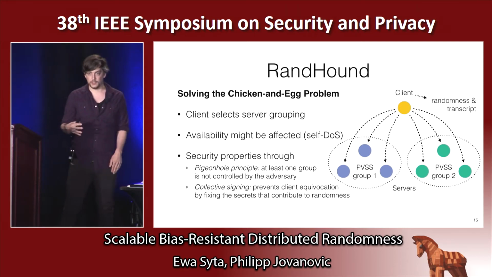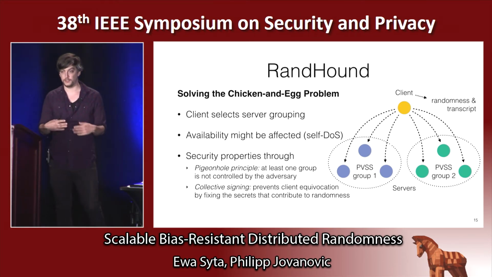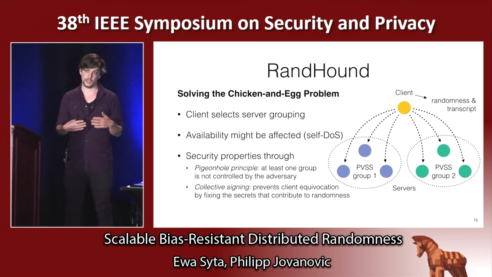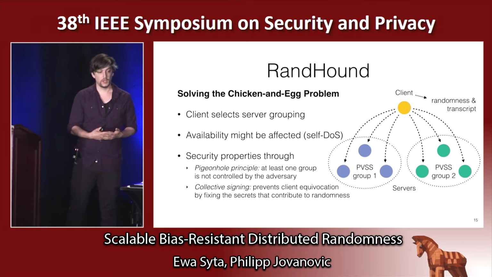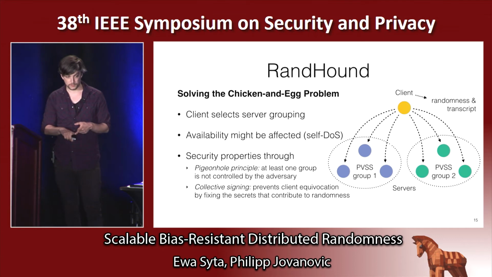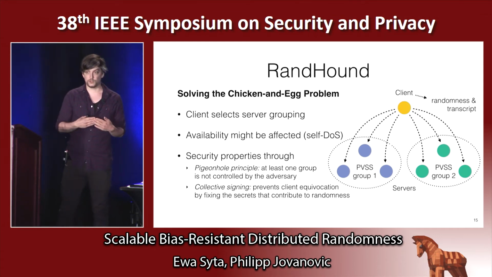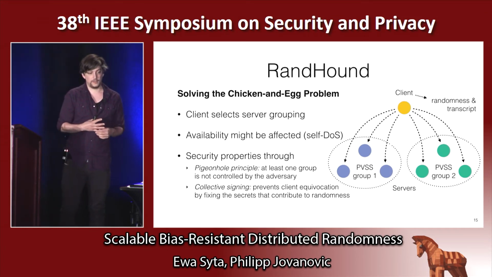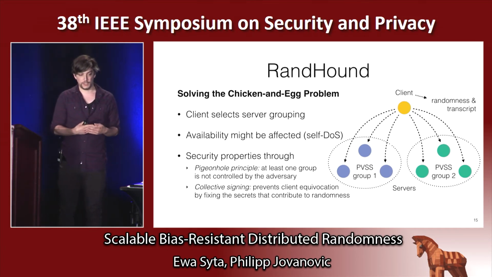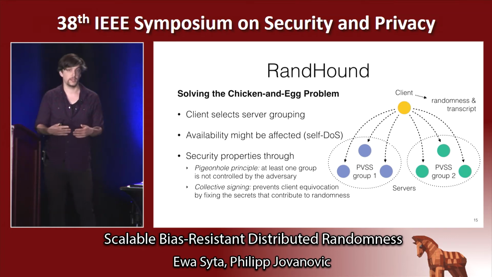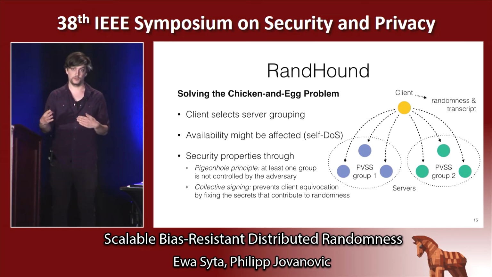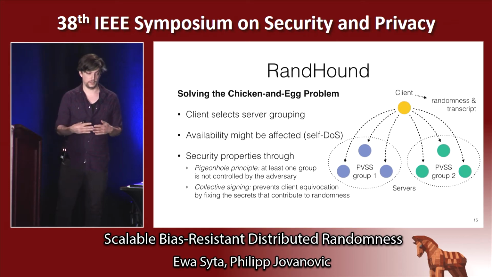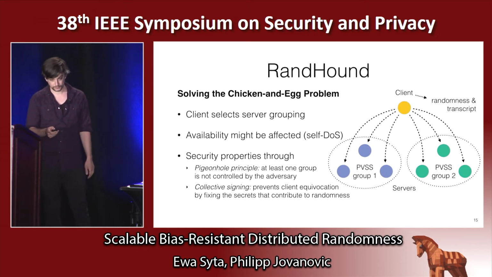And we guarantee the security of the protocol such that the client cannot bias, for example, the output by using the pigeonhole principle, which allows us to say that at least one group is not controlled by the adversary with very low probability, and that we are using collective signing, which prevents the client from equivocating on the output by letting the service double check on the commitments of the client.